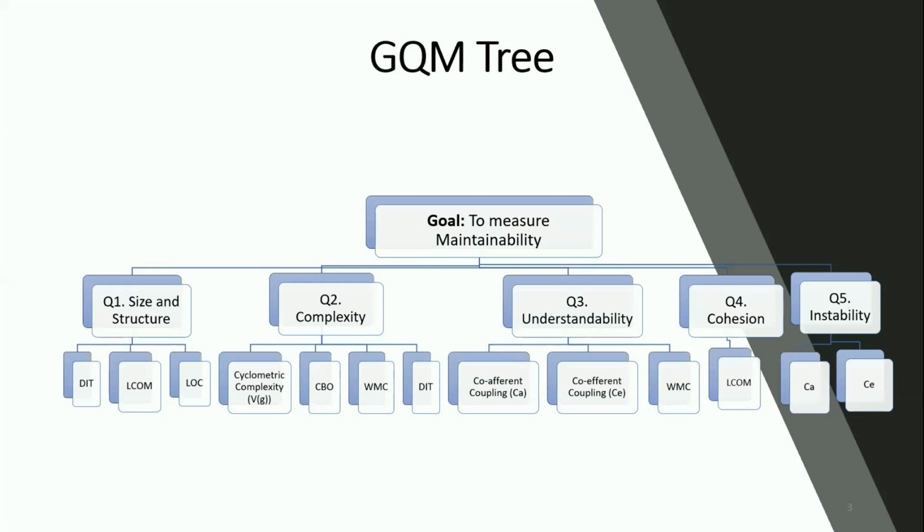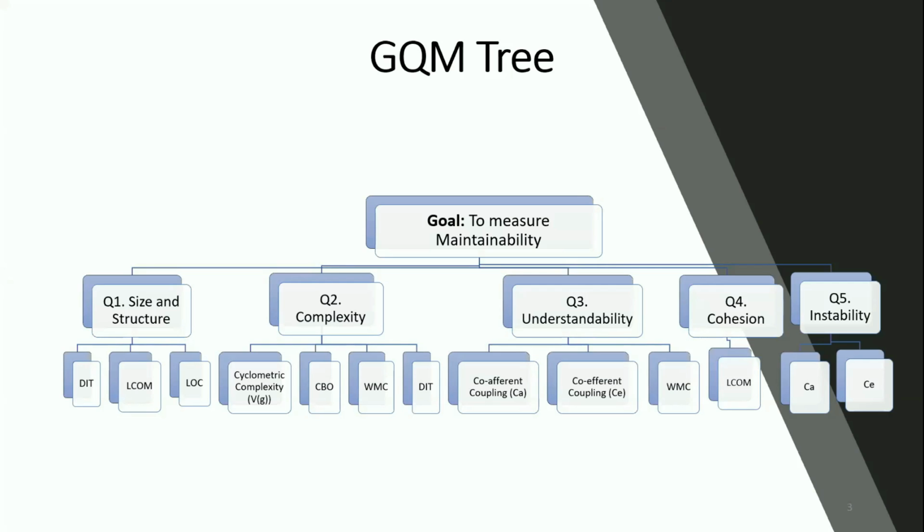So we have used a GQM framework to determine the maintainability, in which we first determine the goals to be achieved, then formulate questions. By answering those questions, we achieve our goals and select a particular set of metrics which would answer those questions. So as you all can see, this is our GQM tree.